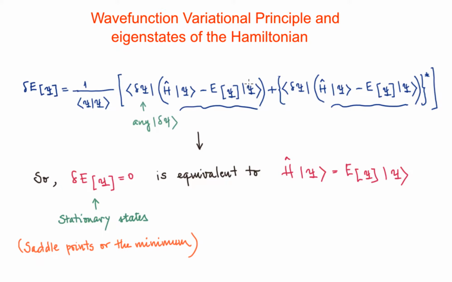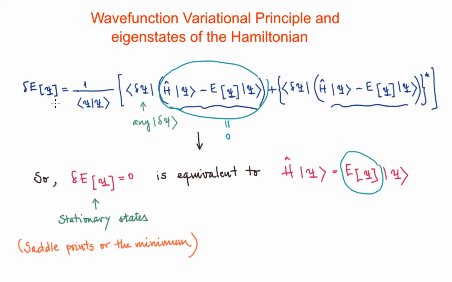The small variation on the wave function can be any function, so the only thing to make delta E equal 0 is for this to be 0. Put in another way, that's equivalent to finding the eigenstates of the Hamiltonian. And the eigenvalues, as I said at the beginning, are the energy associated to this wave function.